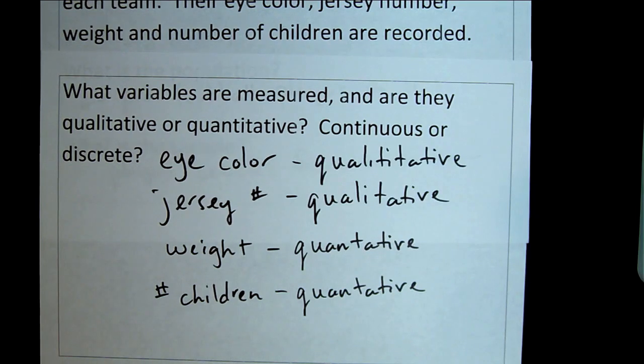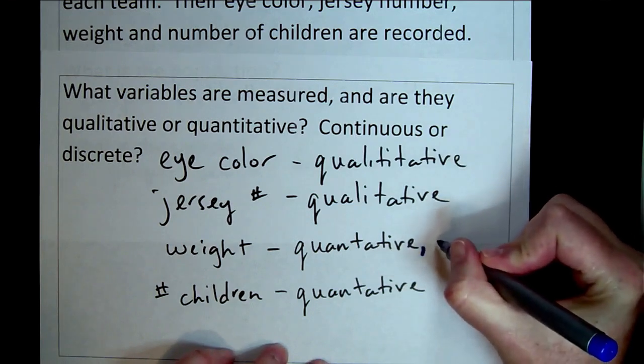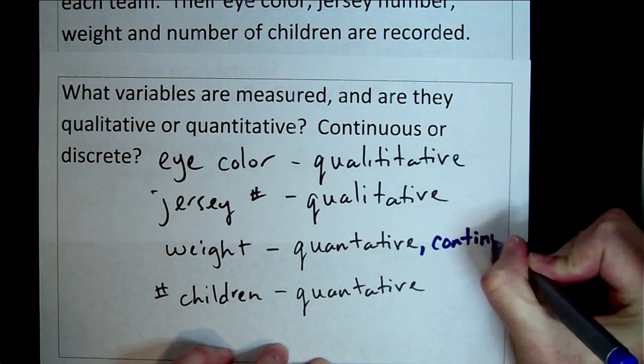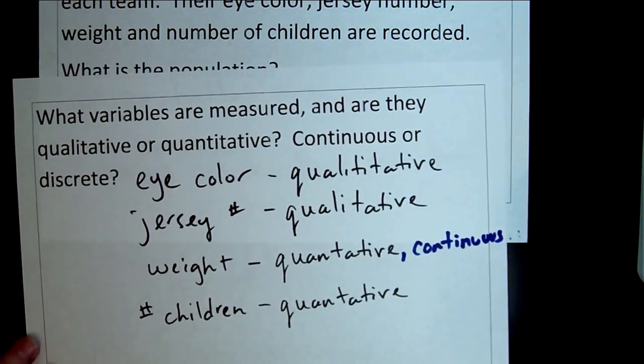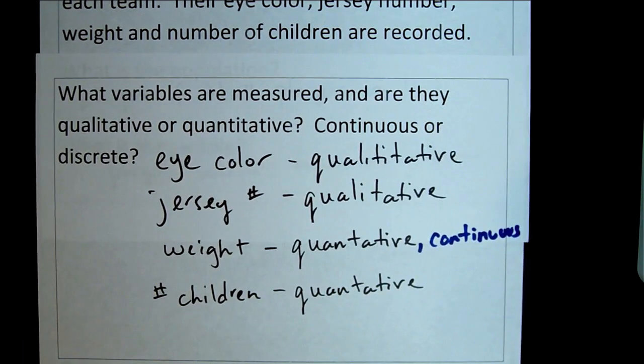Okay, now the two variables that we decided were quantitative, weight and children, are these continuous or discrete? Weight is, hopefully you said it was continuous, right? Because there's no gaps between possible weights. It's not like you could only have a weight of 200 pounds or 201 pounds. No, you could have any weight in between those two numbers as well. You can have fractional weights.